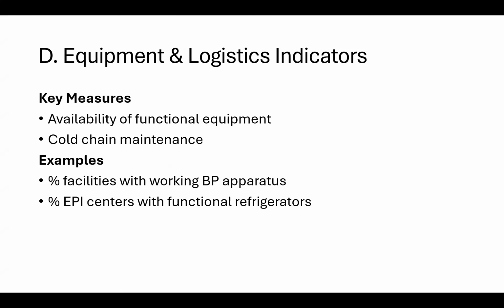Equipment and logistics indicators. Key measures are availability of functional equipment and cold chain maintenance, for example, facilities with working BP apparatus, and percentage of EPI centers with functional refrigerators.